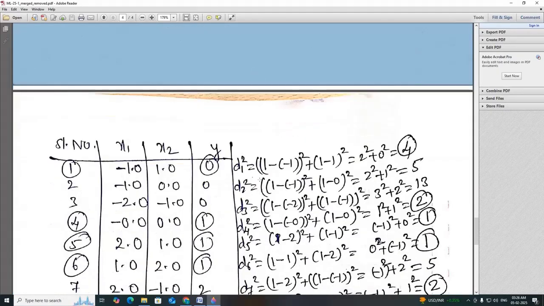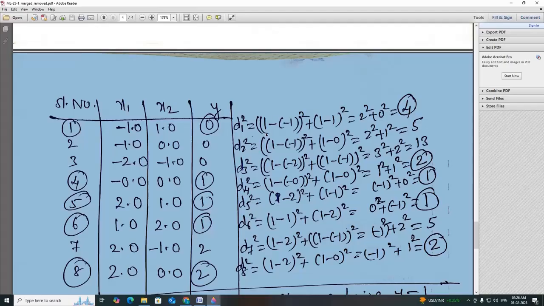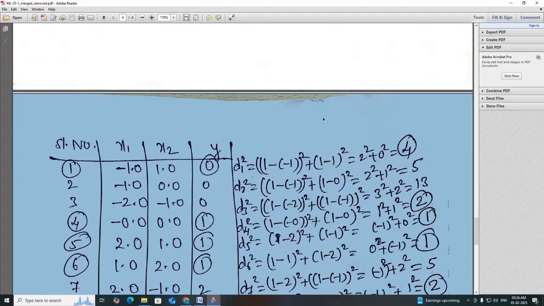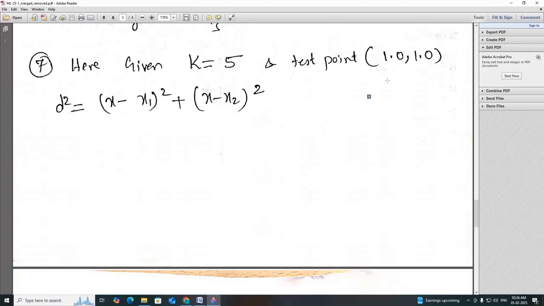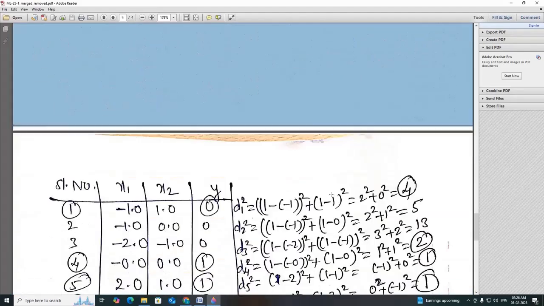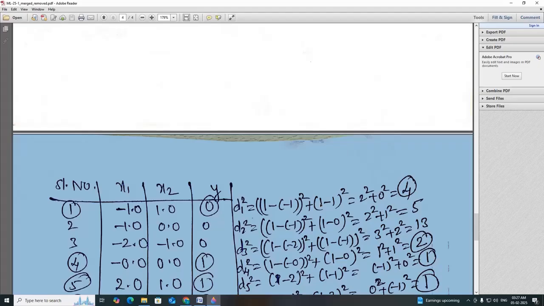So 1 minus of minus 1, this one here, and then this one again, and then minus 1, minus 1. So 1 minus of minus 1 becomes 2 square, and this becomes 0. 2 square plus 0 square is 4.